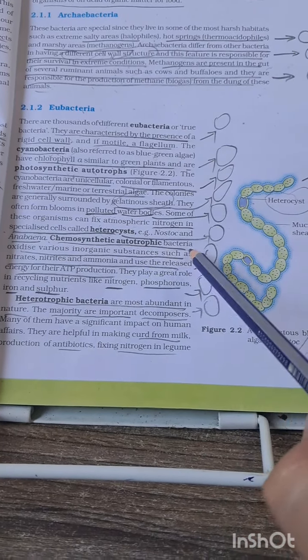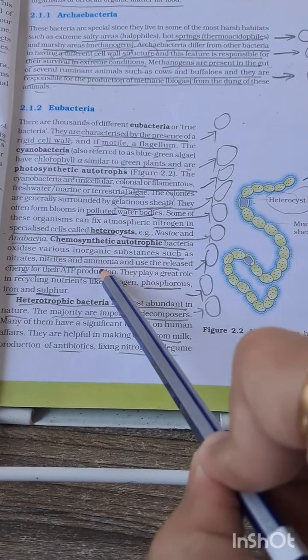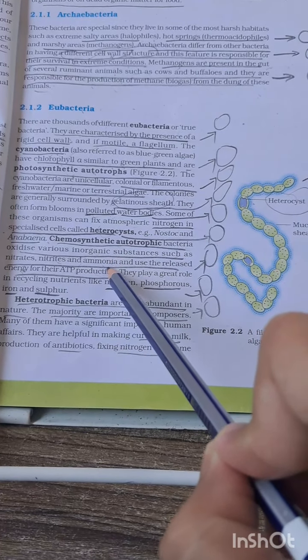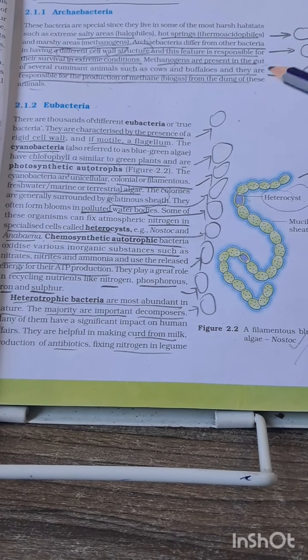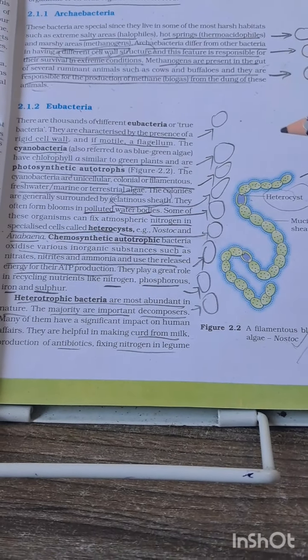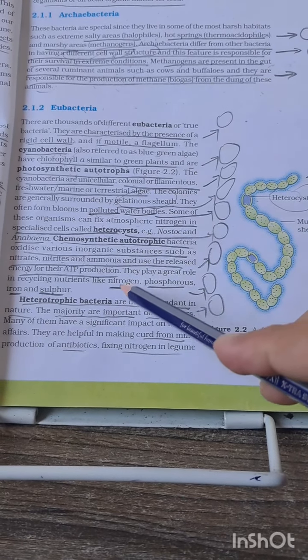The chemosynthetic autotrophic bacteria oxidise various inorganic substances such as nitrates, nitrites and ammonia. In the options, they can also give urea. So you have to omit urea from the options. They will ask you to find the odd one out, so you have to find that in the MCQ.